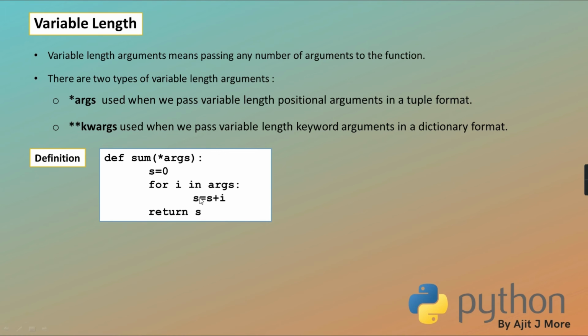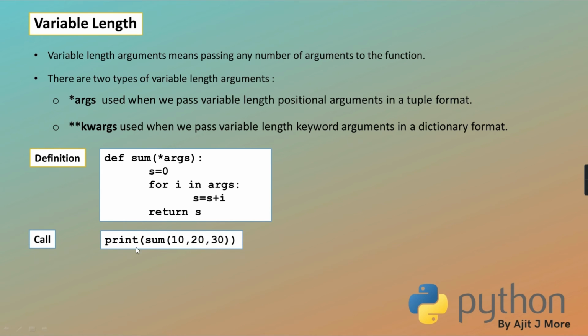Then I've created a temporary variable s equal to 0. Then through the for loop, I'm taking the addition of it. s equal to s plus i. Now this is a tuple, you know it. So it will fetch one by one value from the tuple in i, and that you are adding in s, and you are returning s. That's all. Just a summation I'm taking.